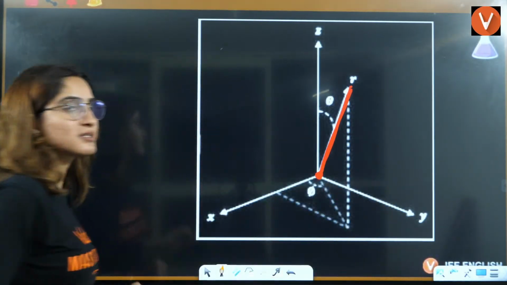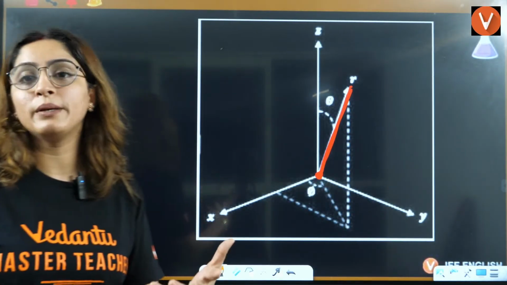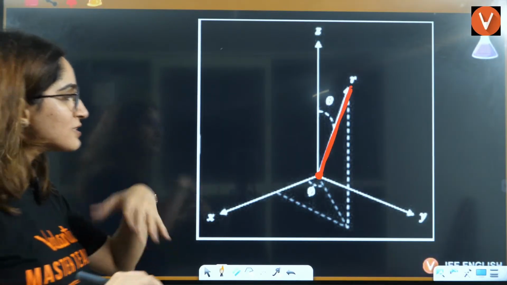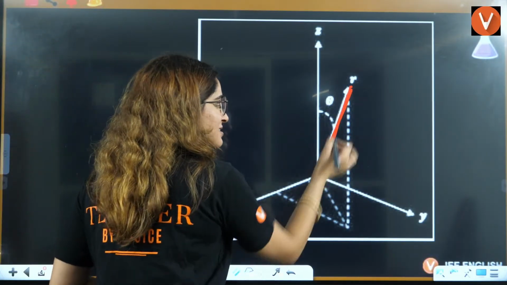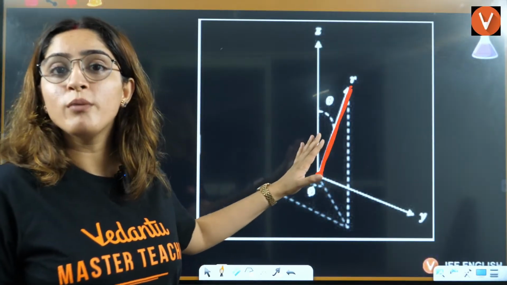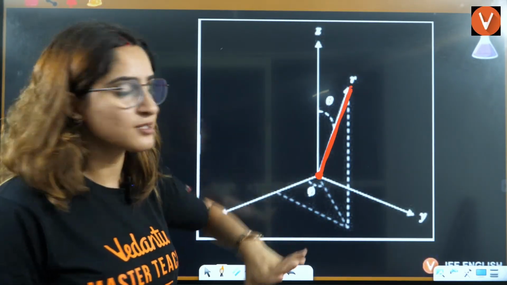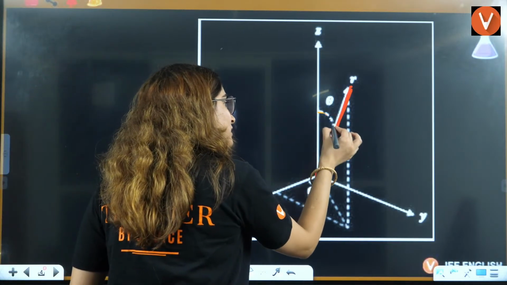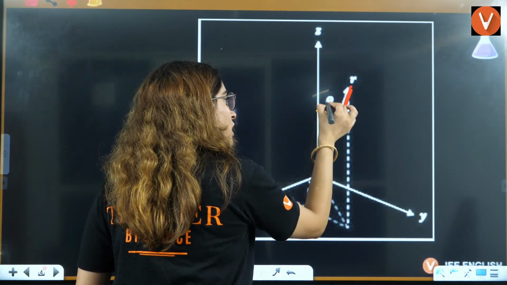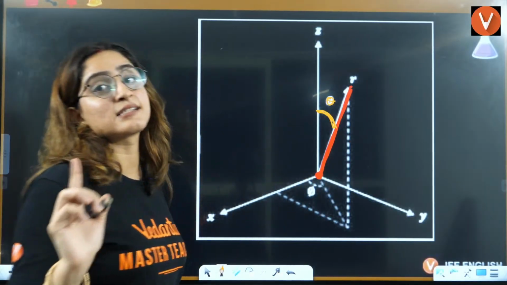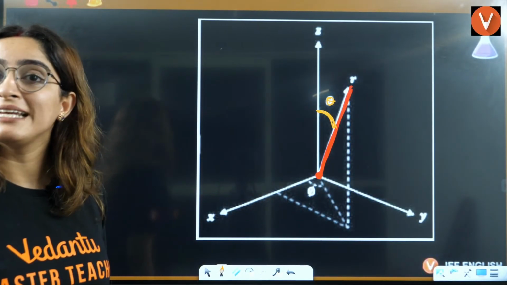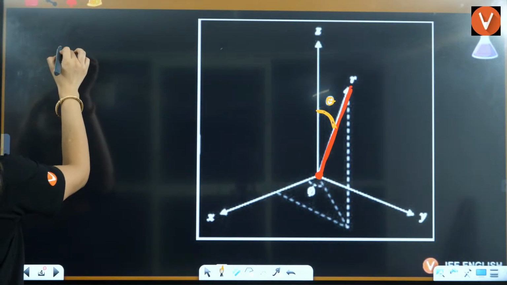Angular wave function is actually the angle that you will be making here. So what is the angle that you will be making? The line from origin to this R point, the angle that it is making with the z axis, that is called theta.